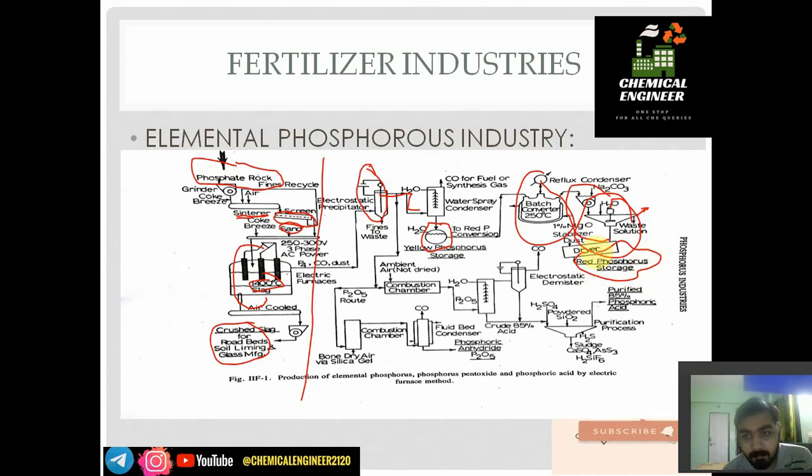So this is how we get phosphorus. One thing to remember: in the batch converter, yellow phosphorus changes color and converts to red phosphorus. After the batch converter we get a red colored solution, but before it we have a yellow or whitish solution. Up till the upper section we have discussed. The lower section is a purification step for forming phosphoric acid. I will cover it in the next video, as this video will be longer than expected.